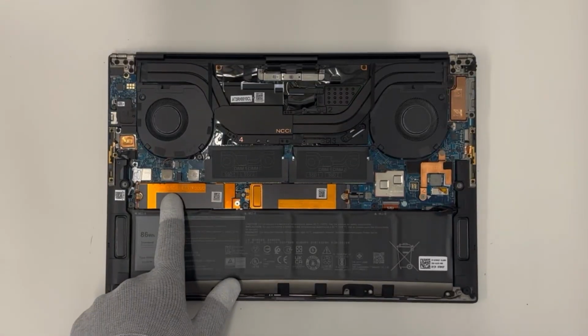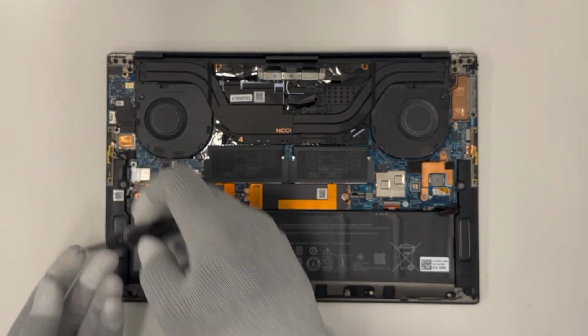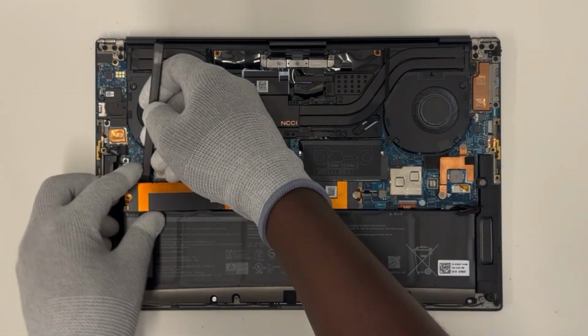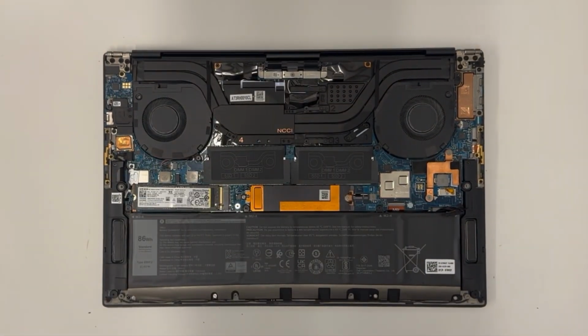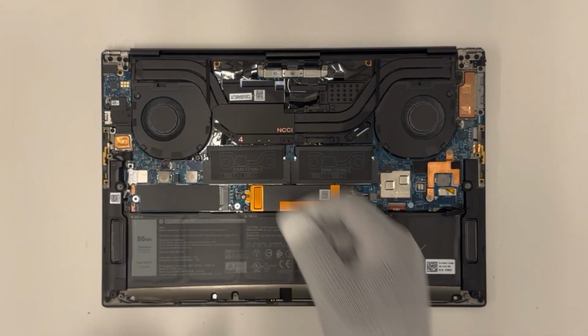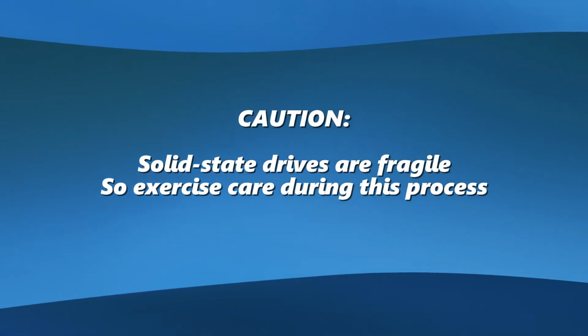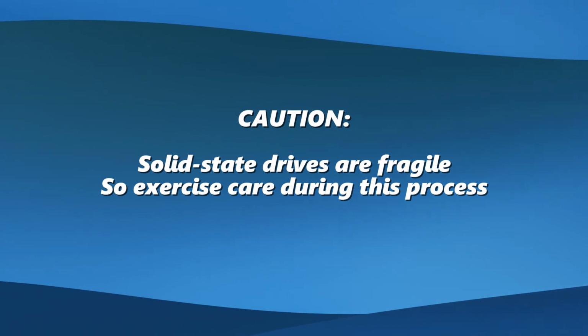Remove the faulty SSD. Unscrew the thermal bracket securing the SSD. Gently slide the SSD out of its slot. If you have a second SSD, repeat the same process. Caution: solid-state drives are fragile, so exercise care during this process.